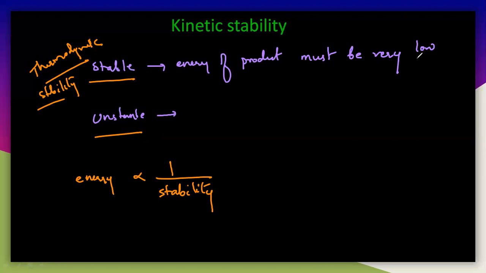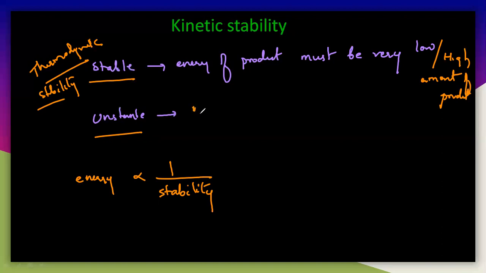So if it is stable, that means there is a high formation of the product. The energy of the product must be very low, so you will get a higher amount of the product. Let us take unstable.